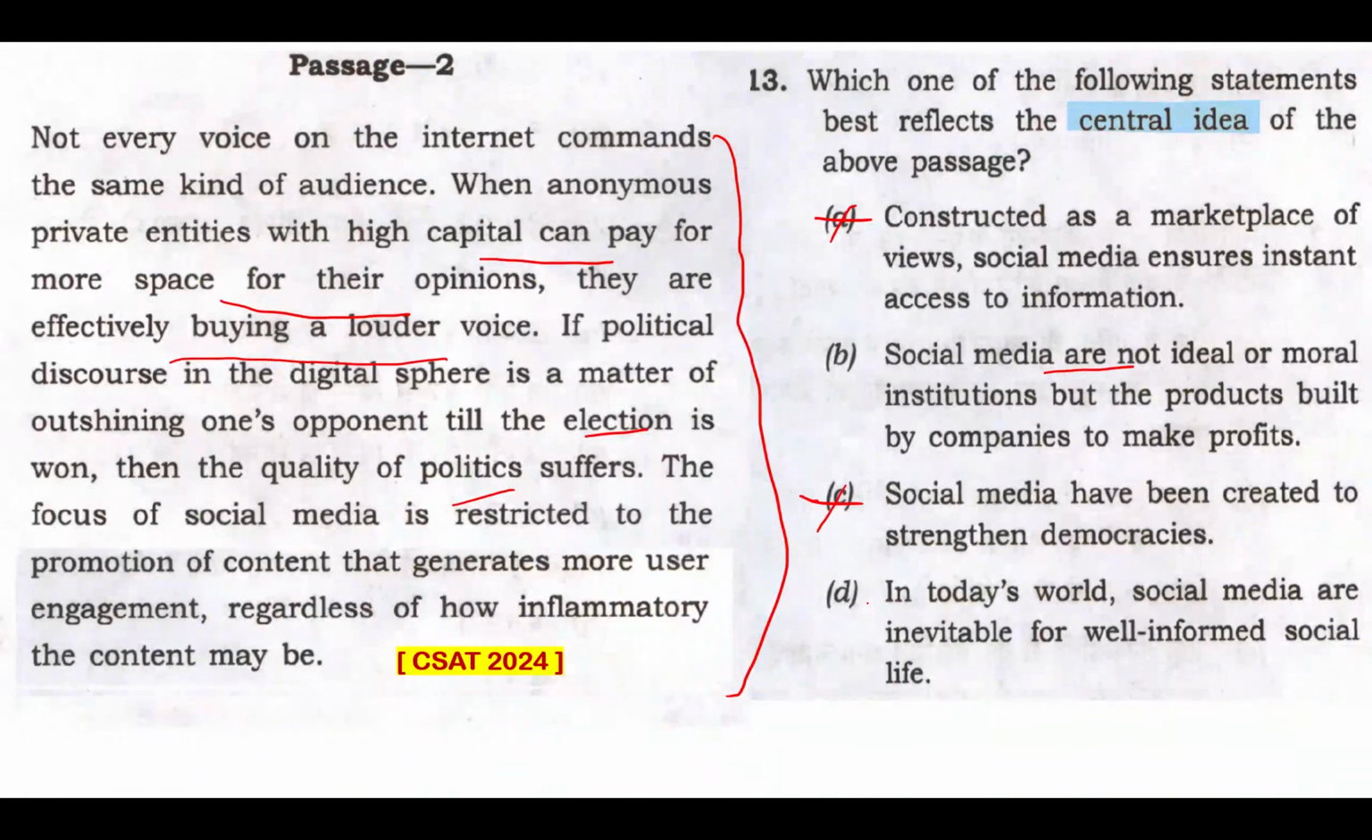Option D, in today's world, social media are inevitable for well-informed social life. Well, that's very much true. But then that truth is not coming from this passage. Then only that will become the central idea of the passage. So that is also not my answer. When I have eliminated options A, C, and D, what am I waiting for? Let me pick option B, which is my right answer. Yes, this passage is about the negative impact of social media on political discourse and the prioritization of profit over quality content. So that's what this passage is all about. So option B is my answer.